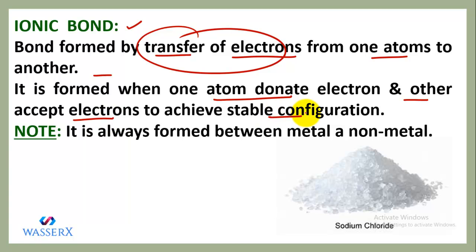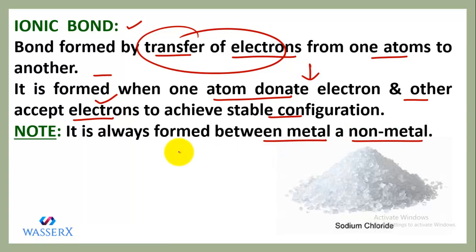So that shows that the atoms which donate electrons, we know, are always metals, because metals have the tendency to lose electrons, and the other partner participating in the ionic bond should have the tendency to accept electrons, and we know that acceptors are non-metals.